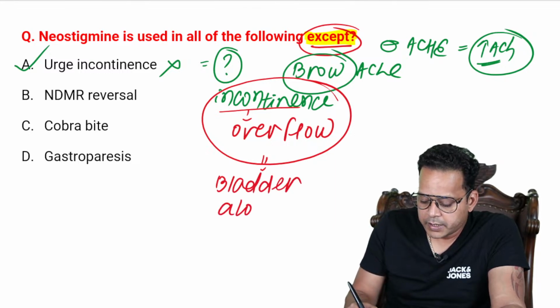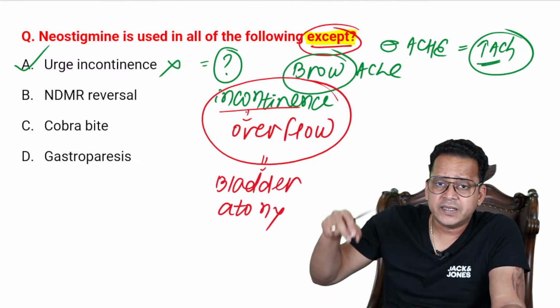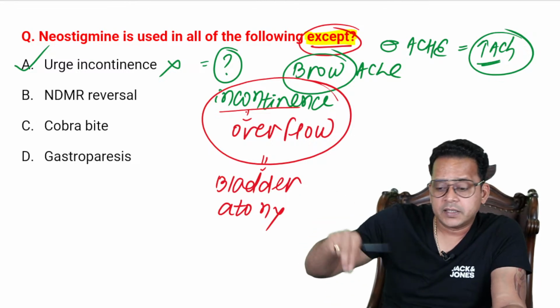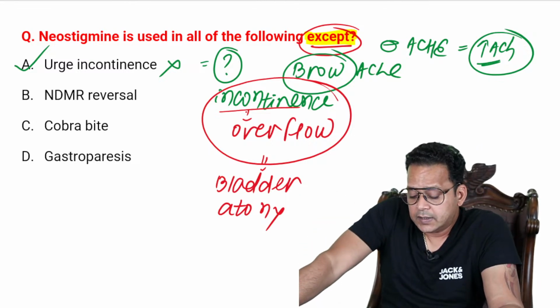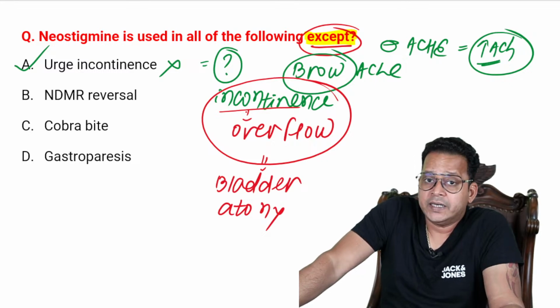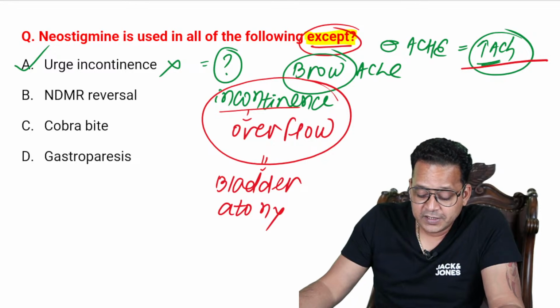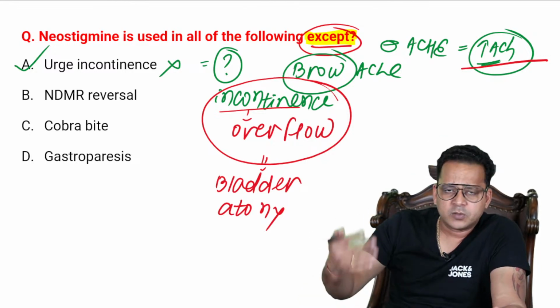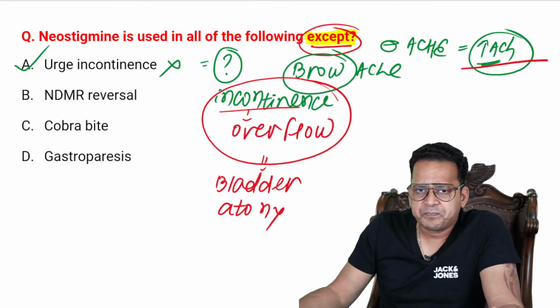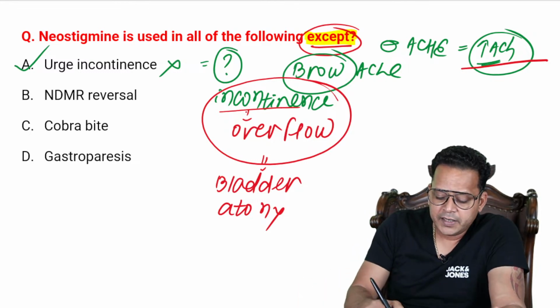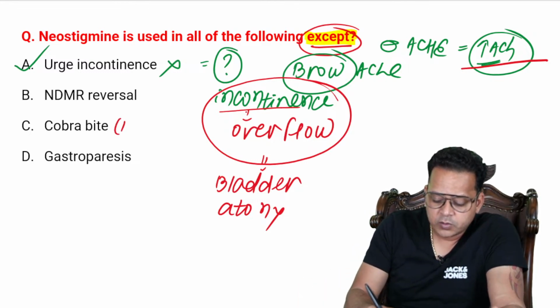It is due to bladder atony. And what is bladder atony? Where the bladder is not contracting. Where the bladder is not contracting is bladder atony, and that is where I want to increase contraction of the bladder by increasing acetylcholine. I'm using it. So NDMR reversal, cobra bite, gastroparesis, again GIT is not contracting, I can use this. So remember, NDMR reversal, cobra bite, I use it. Cobra, all of you know, is known as Nag.